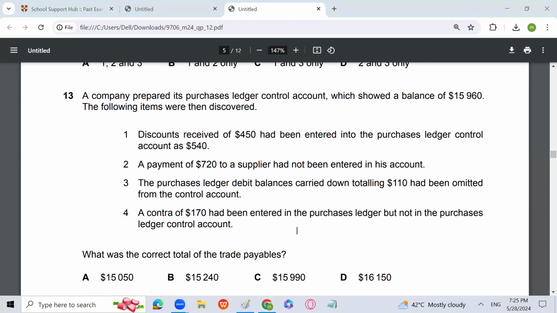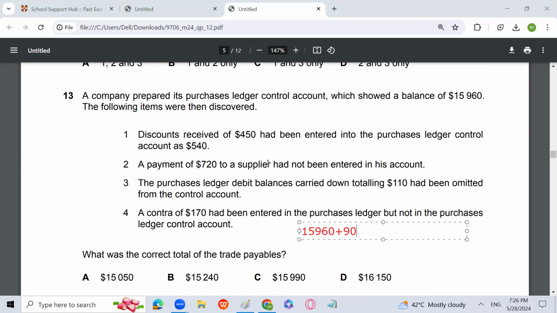See, 15960 plus 90. Why plus? Because trade payables should have been debited by 450, but we have debited it by 540.